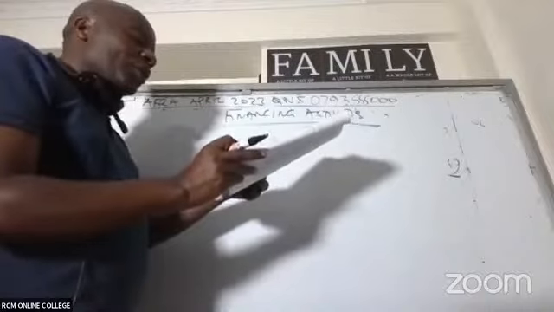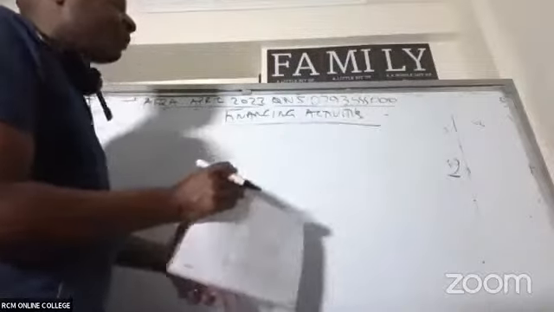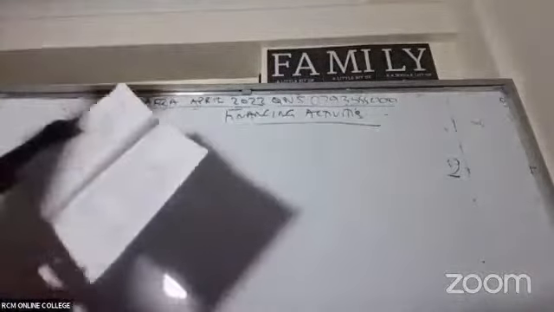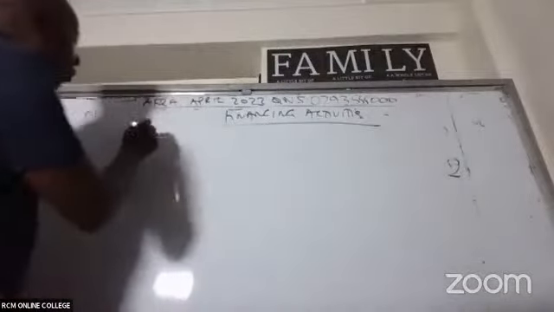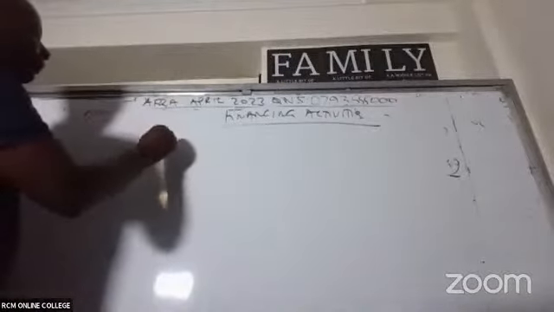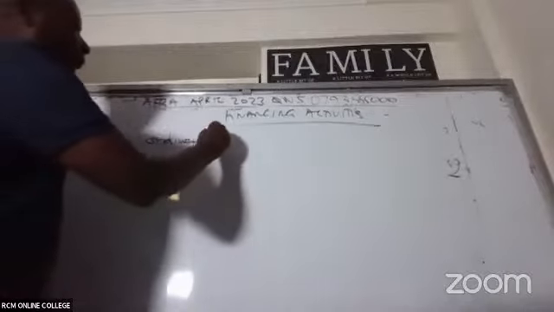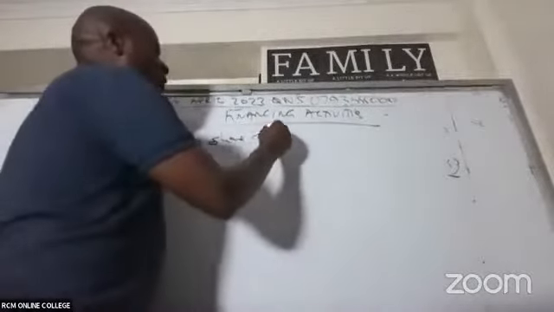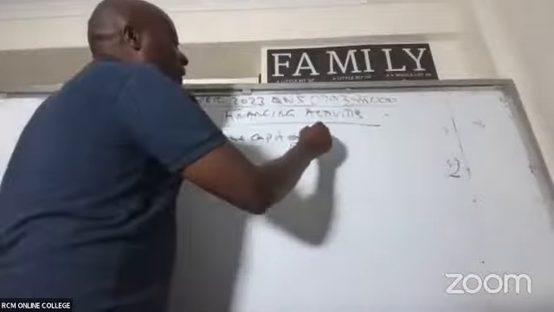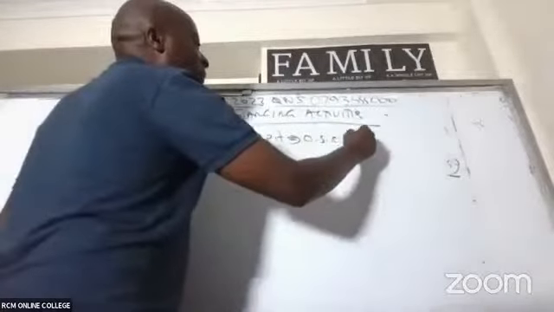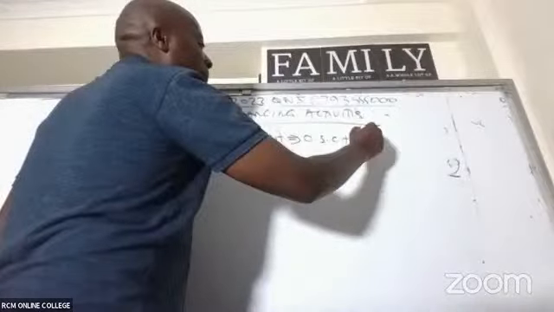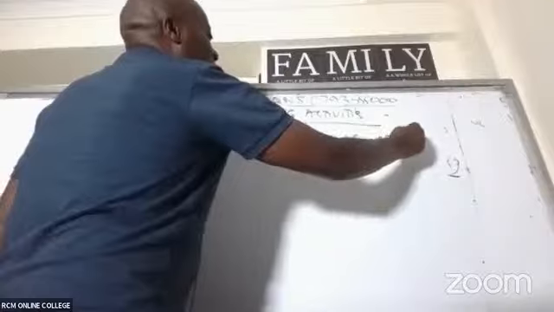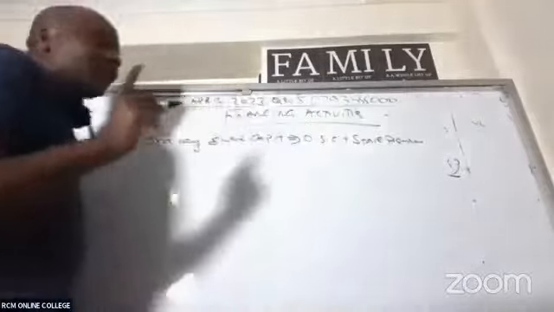So we begin with ordinary share capital. It's quite a tricky one, but very easy. Remember here, you will take ordinary share capital plus any share premium. Any share premium, you add.